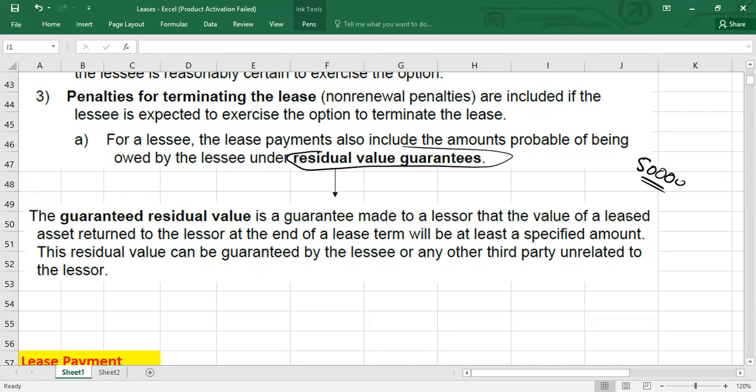Now, this is the guarantee. Sometimes this guarantee could be given by the lessee, or sometimes it could be given by the lessor. How to deal with it within the lease, I will explain with the help of cases, and then I will tell you where to use which amount.